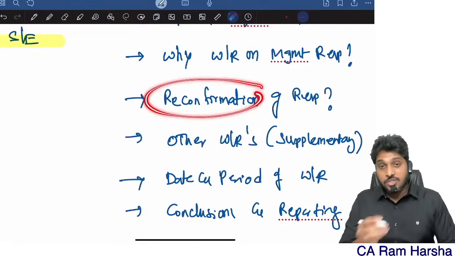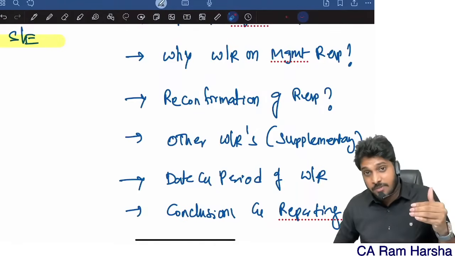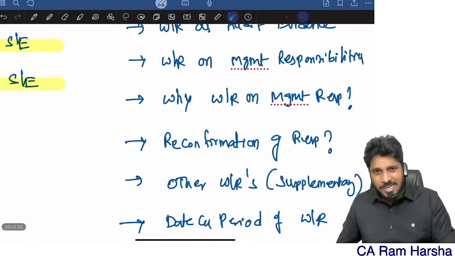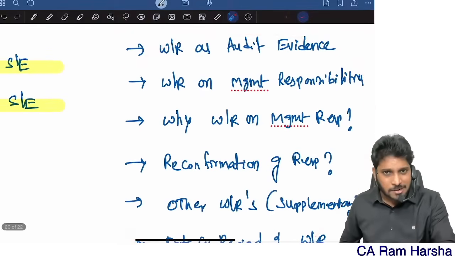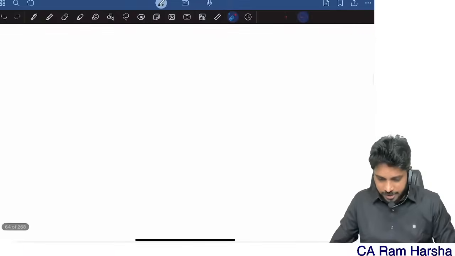So what are the matters on which reconfirmation is obtained through written representation? Under what scenarios will we obtain reconfirmation through written representation? These are the matters which are important in 580. Technically speaking, this is 90% of the content of the standard, so don't worry. Now let's look at 580.